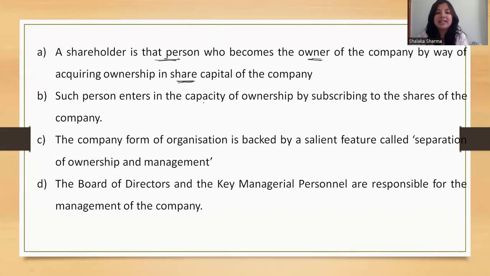Such person enters in the capacity of ownership. That is an individual. He might be the director, he might be the creditor, but because he is subscribing to the shares, at the moment he is getting into a capacity of ownership of that company. So, second point we have written that the capacity that person is clothed with is of owner because he has subscribed to the shares. The company form of organization is backed by a salient feature called separation of ownership and